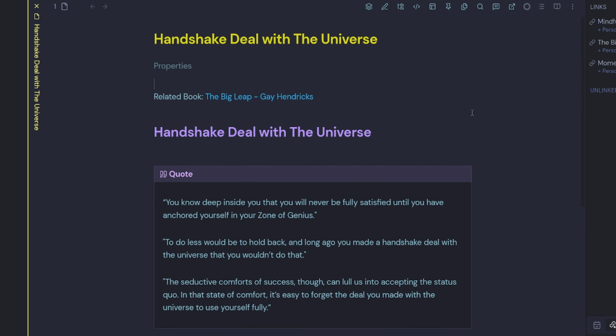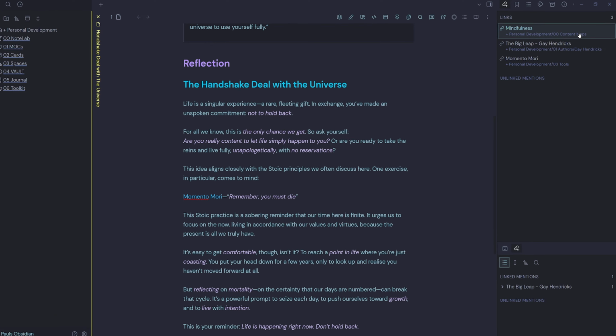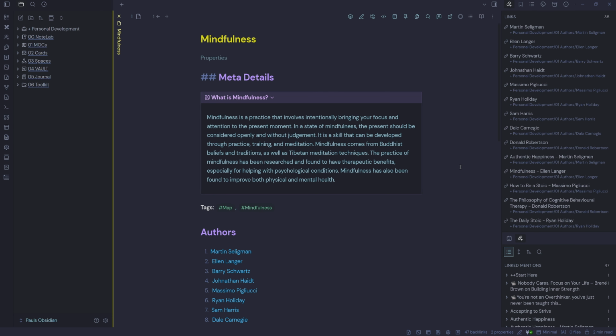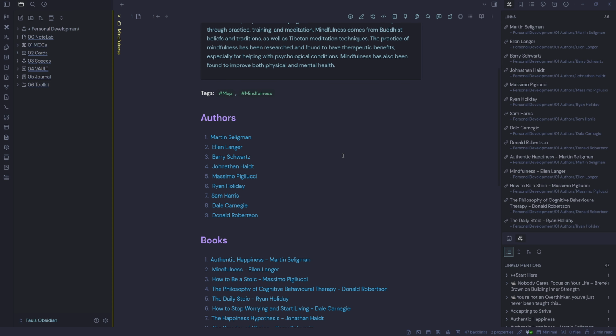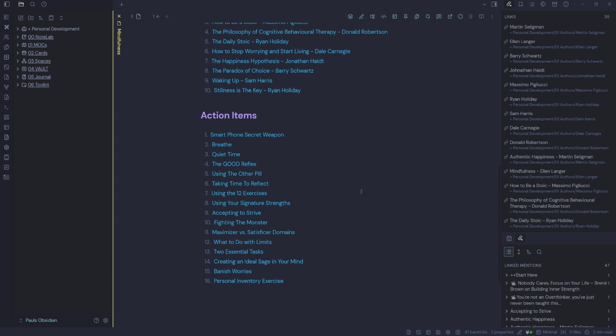So we can scroll down and read about this note. So life is a singular experience, a rare fleeting gift. In exchange, you've made an unspoken commitment not to hold back. On the right-hand side, we've got a few links. So it links to my personal development content map mindfulness, as well as my author, Gay Hendricks, tools, Memento Mori. So I can go explore any of these 3 links here. Mindfulness, and we can go down and see I've got all the authors who write about that topic, all the books, and some action items.